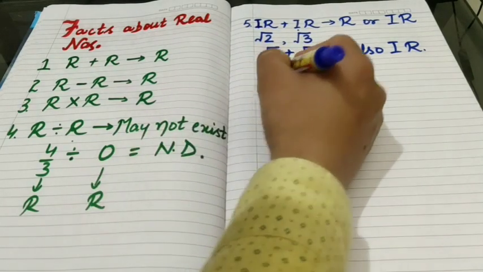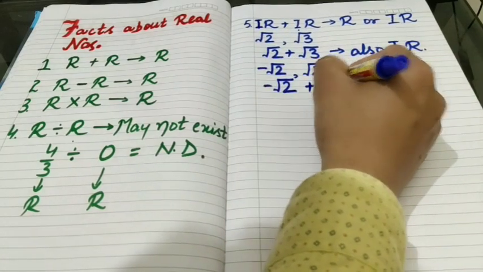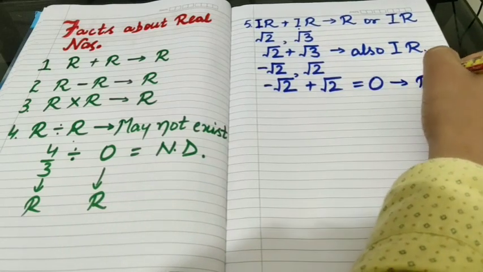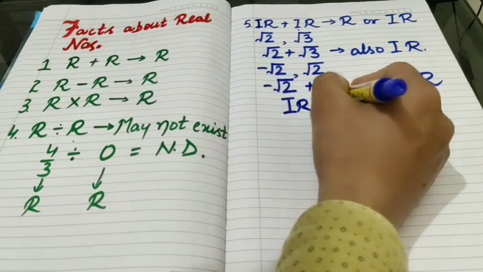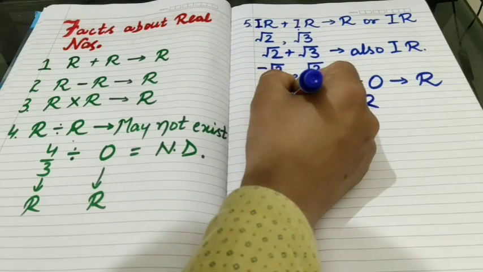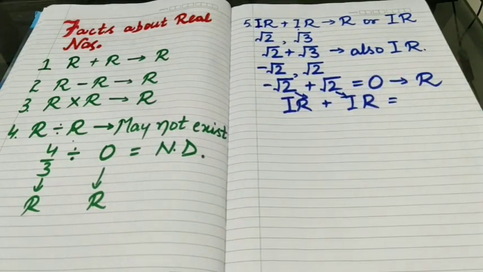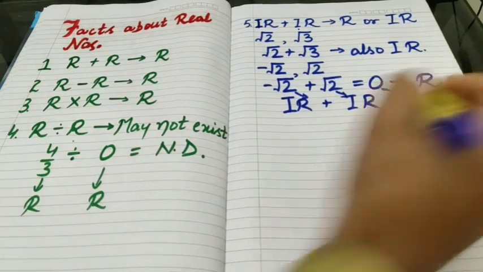And if we add both of these, minus square root of 2 plus square root of 2, we get 0, which is a rational number. Here we have added two irrational numbers, and on adding two irrational numbers, we have received one rational number.